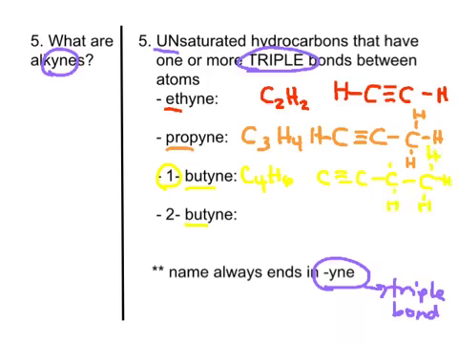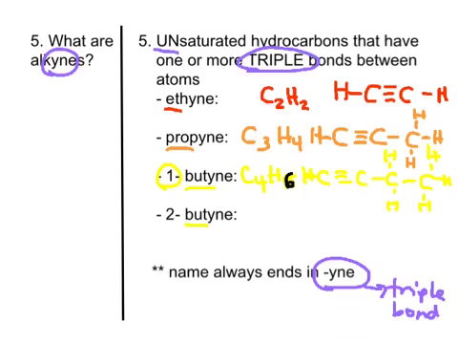Oops, this should be C4H5. My apologies. 1, 2, 3, 4, 5, 6. Nope, I was right. C4H6. All right, that is 1-butyne.